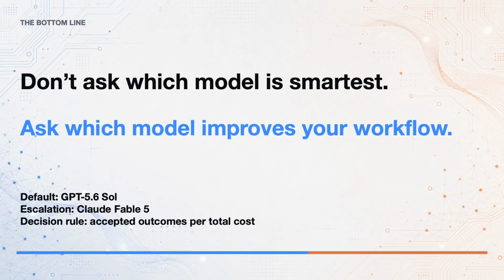The bottom line is simple. Do not ask which model is smartest in the abstract. Ask which model improves your workflow. For most users and many developers, GPT 5.6 Sol is the sensible default. Claude Fable 5 is the escalation option when ambiguity, judgment, or long-running work makes the premium worthwhile. For companies, the decision rule should be accepted outcomes per total cost, including human review and failures, not tokens alone.